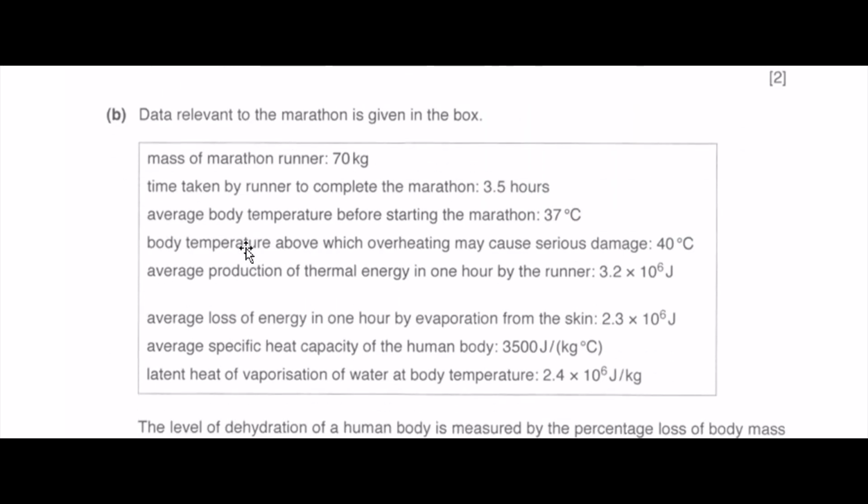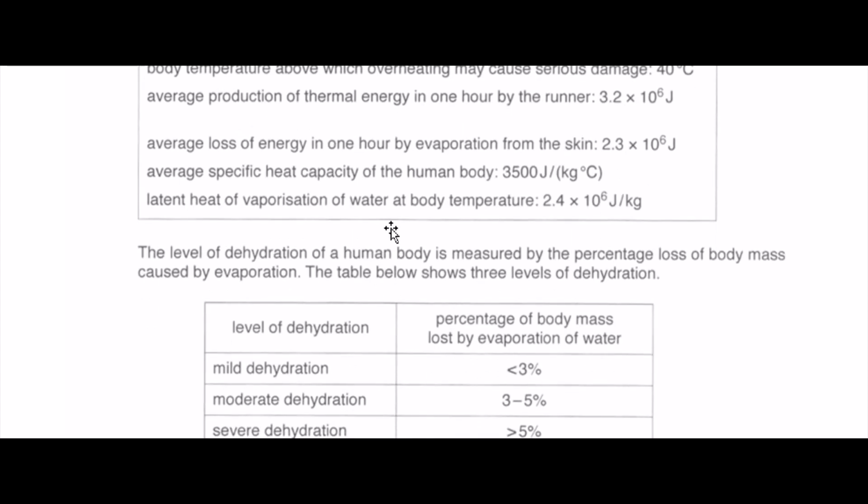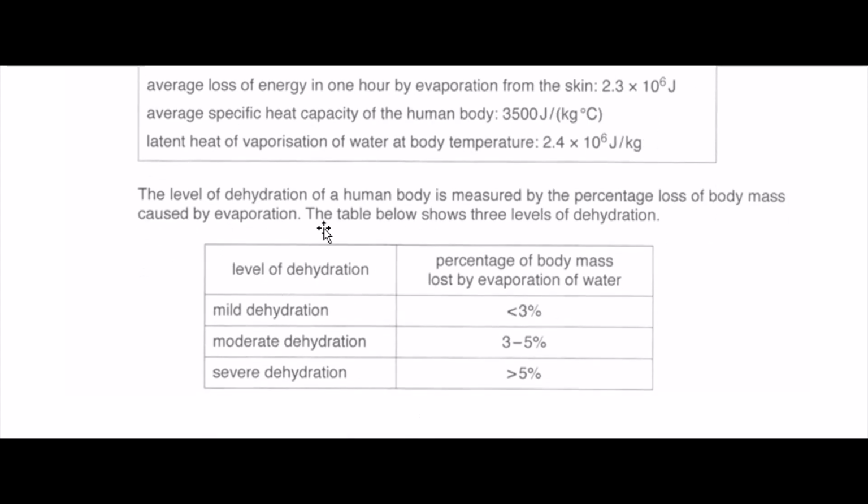Now we have a look at the data itself. You can see it can be quite scary to look at this data. I'm not going to deny that this data is not easy to digest, because there are so many things: mass, time, average body temperature. So what you want to do is have a quick read through. Don't worry too much if you feel overwhelmed. That's probably normal because there's really a lot of information in all these parts of reading. So let's just attempt the question.